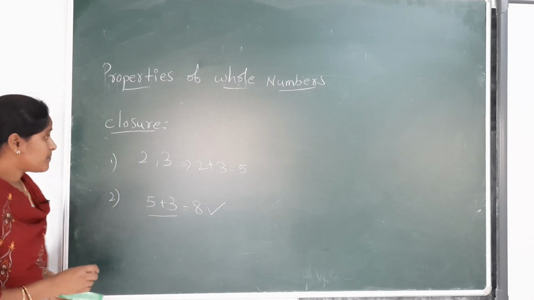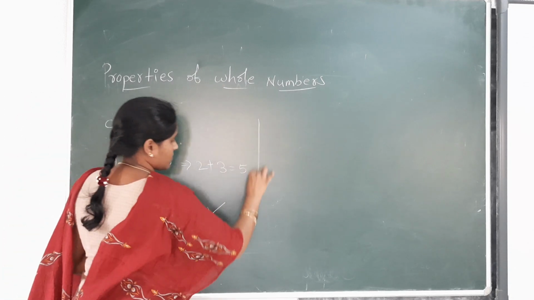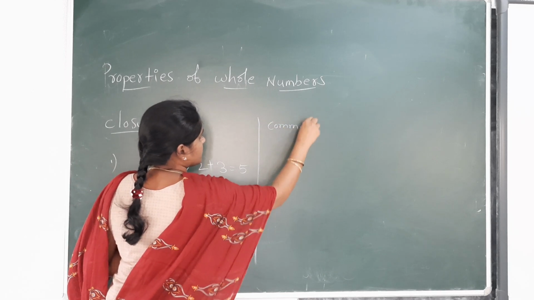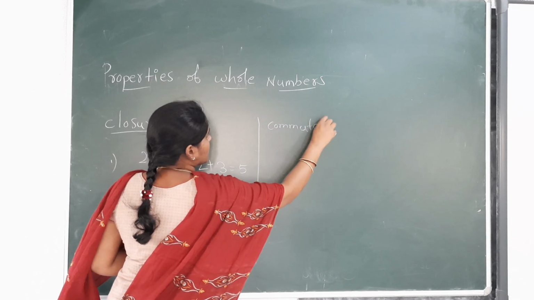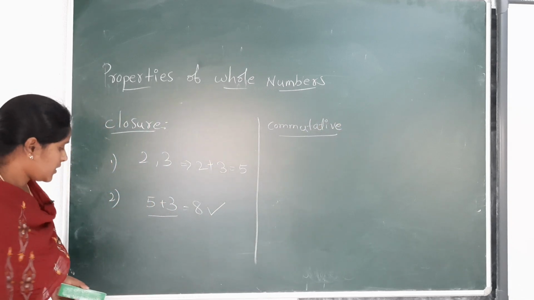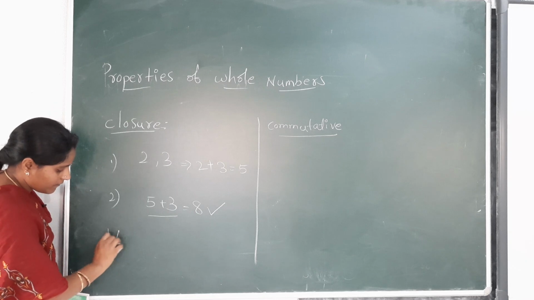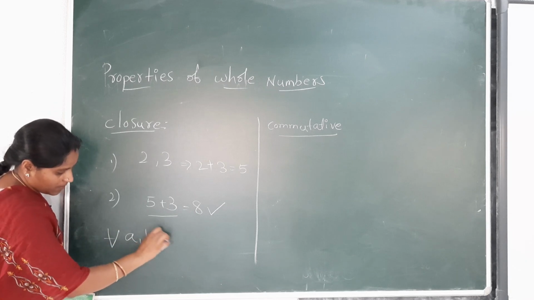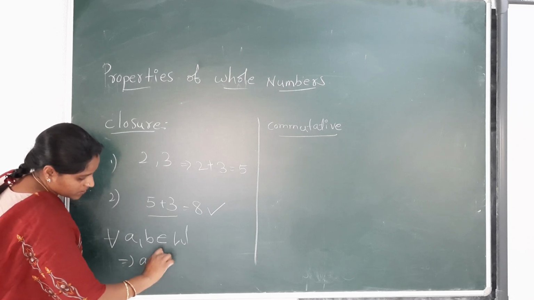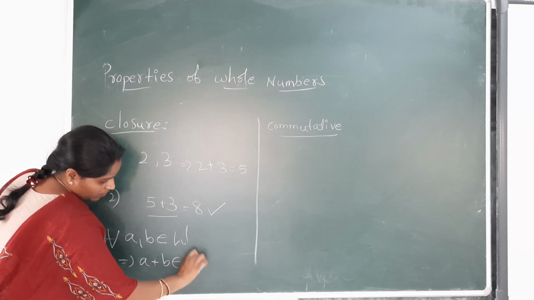Next, the commutative property. Here in the closure property, for any a, b in whole numbers, a plus b is also in whole numbers.